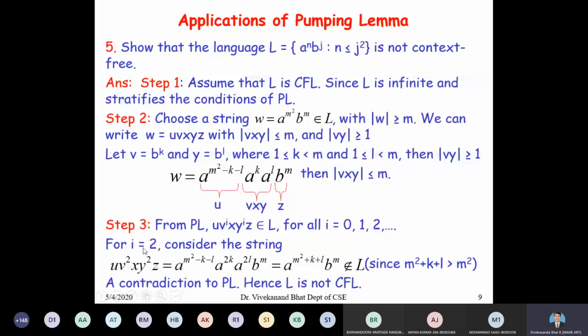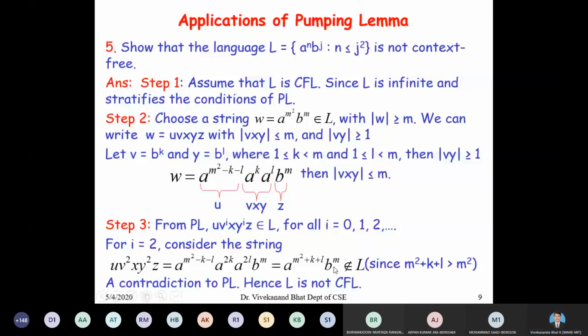Again, as in the previous problem, for particular i equal to 2, we are pumping one particular string. Consider the string u v square x y square z, which is a to the power of m square minus k minus L, and a to the power of 2k, because my v is a to the power of k, and a to the power of 2L because my y is a to the power of L, into b to the power of m. So this comes out as a to the power of m square plus k plus L into b to the power of m.